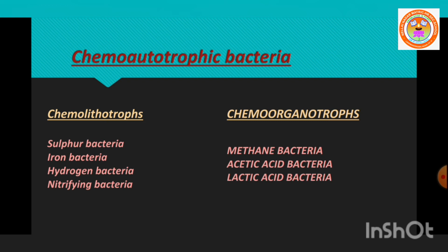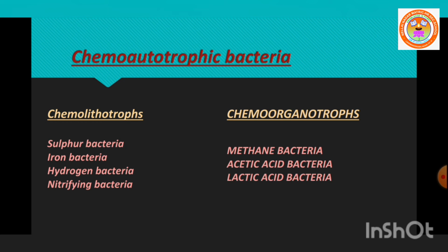There are two different types of chemoautotrophic bacteria: chemolithotrophs and chemoorganotrophs. What is chemolithotrophs? Here the oxidizing substance is an inorganic compound. This type of bacteria oxidize inorganic compounds to release energy. For example, sulfur bacteria, Thiobacillus thiooxidans; iron bacteria, Ferrobacillus ferrooxidans; hydrogen bacteria, Hydrogenomonas; nitrifying bacteria, Nitrosomonas and Nitrobacter.